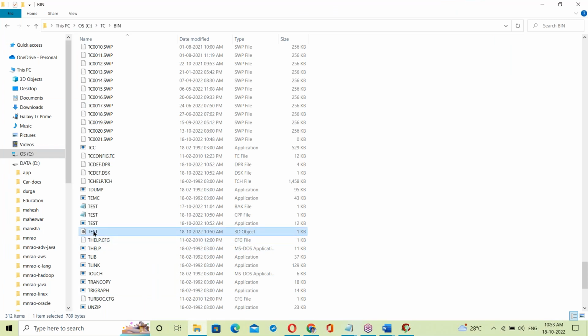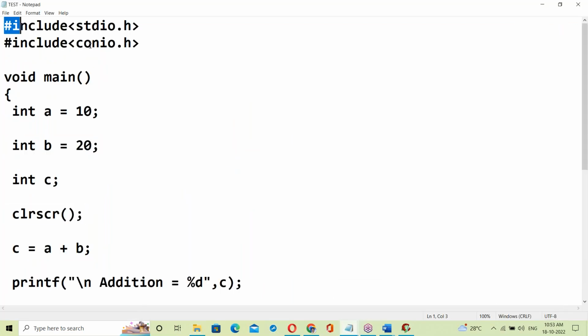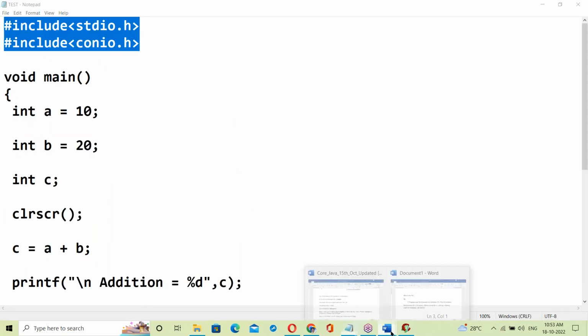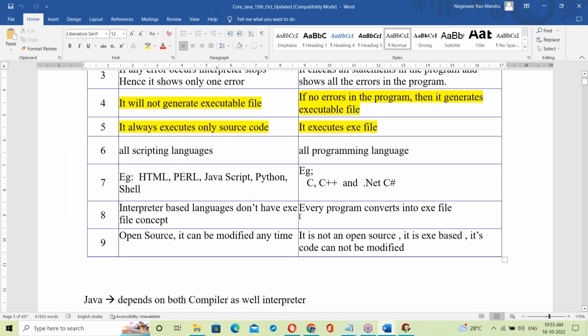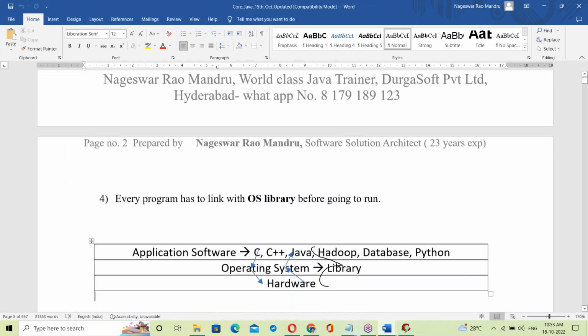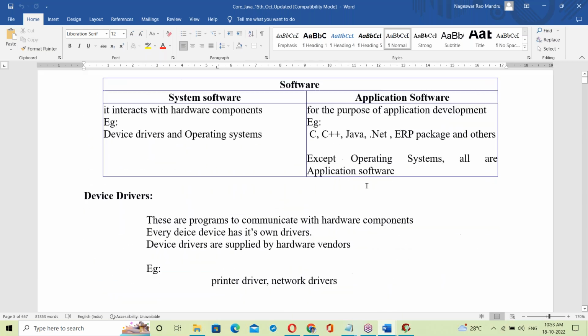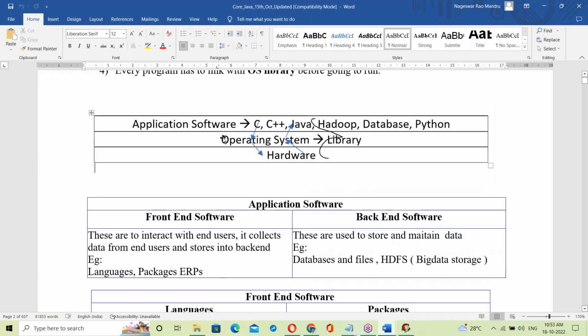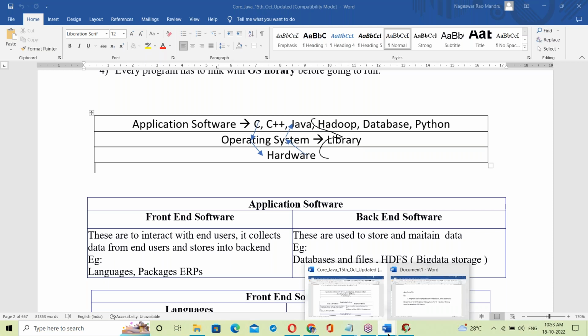So this file, plus the binary code for the C library, plus the binary code for the OS library. In the previous classes, at the beginning, we discussed the OS library. I'll show it now. So this is the OS library. By linking all of this, it generates the exe file.